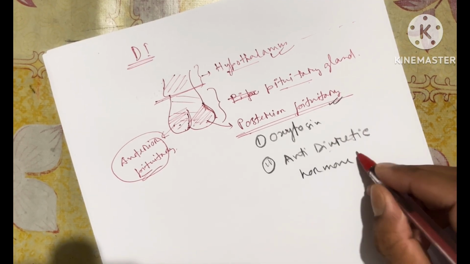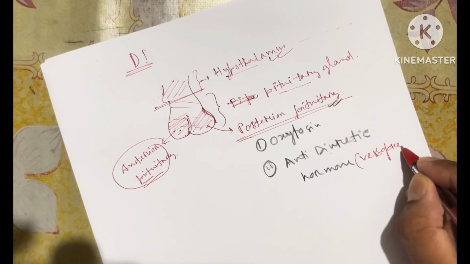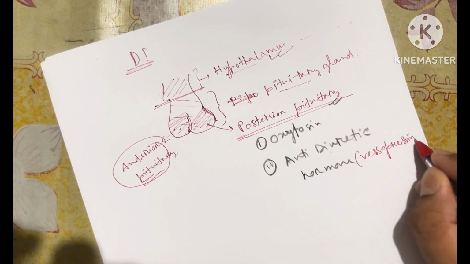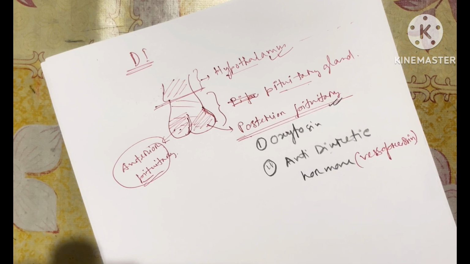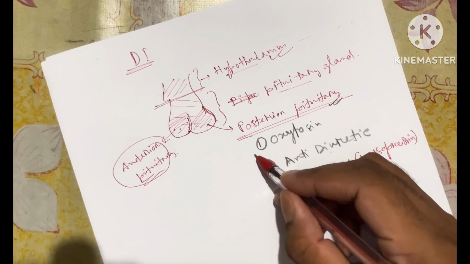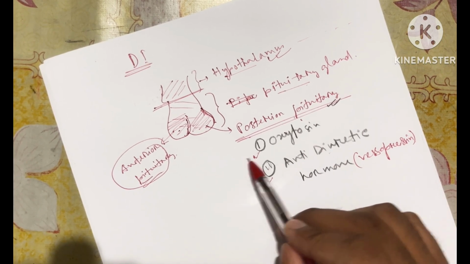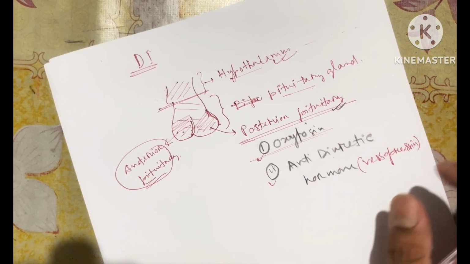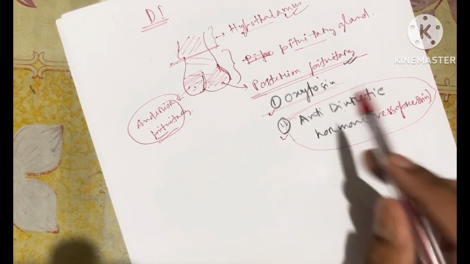Antidiuretic hormone is also known as vasopressin. Both these hormones are released by the posterior pituitary. We will see the function of oxytocin in different videos, but our main concentration should be on antidiuretic hormone.